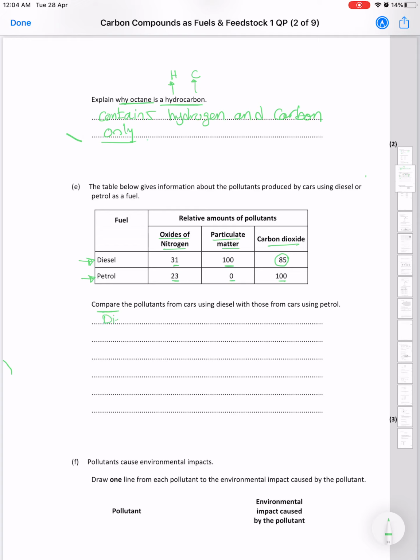I would say diesel produces more oxides of nitrogen. Okay. It produces more particulate matter. You don't need to write the number. Particulate matter.